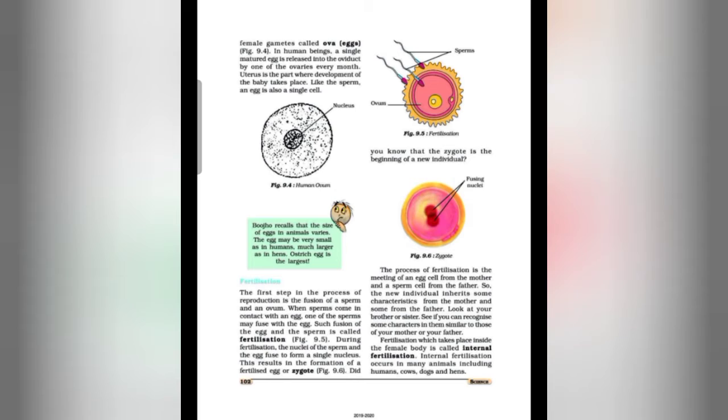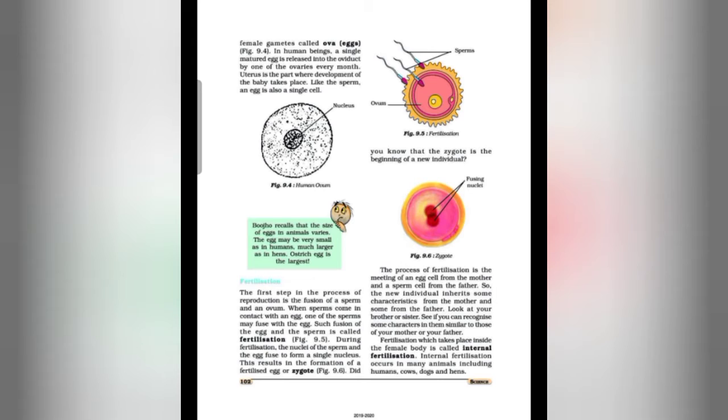Fertilization which takes place inside the female body is called internal fertilization. So students, now we are going to study the mode of fertilization. The fertilization of an egg by a sperm can take place either inside the body of a female or outside its body. So there are two types of fertilization in animals: external fertilization and internal fertilization. Fertilization which takes place inside the female body is called internal fertilization. Internal fertilization occurs in many animals including humans, cows, dogs and hens.